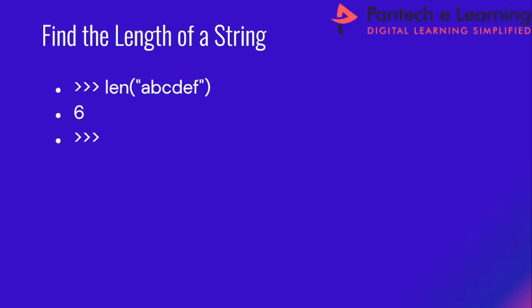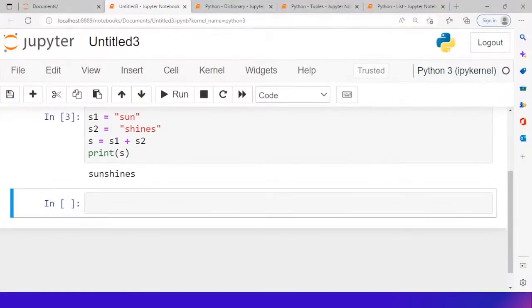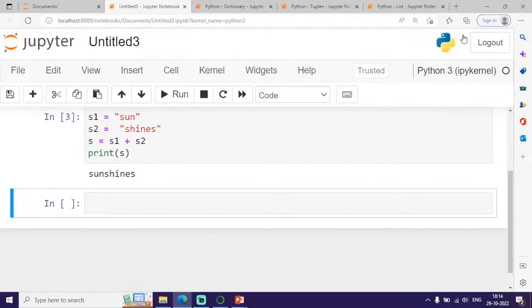So let me just show you a simple example of this. So len of, if I want to find the length of characters, for example, I am just saying parent, whatever is the string. There is an inbuilt function called the len function. Whichever inbuilt functions I have to use, I am just using this len function.